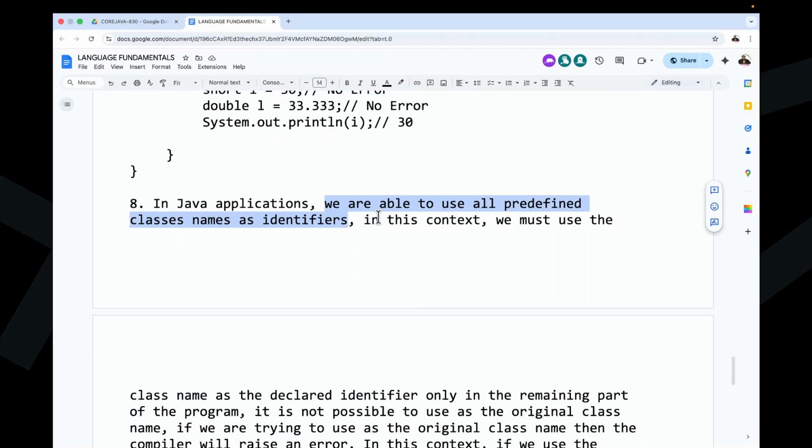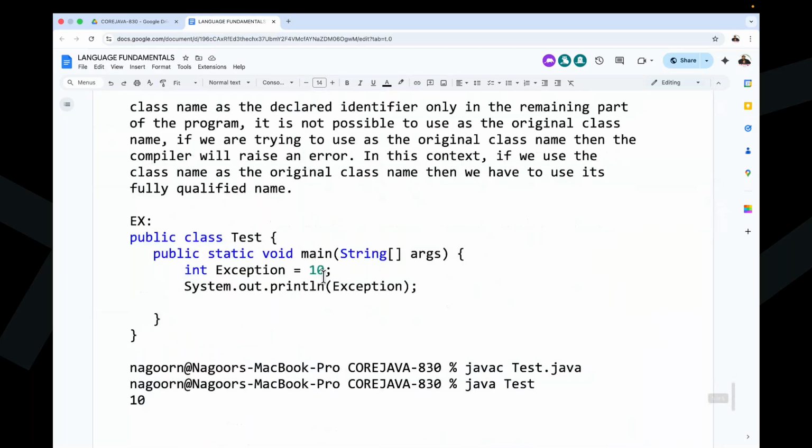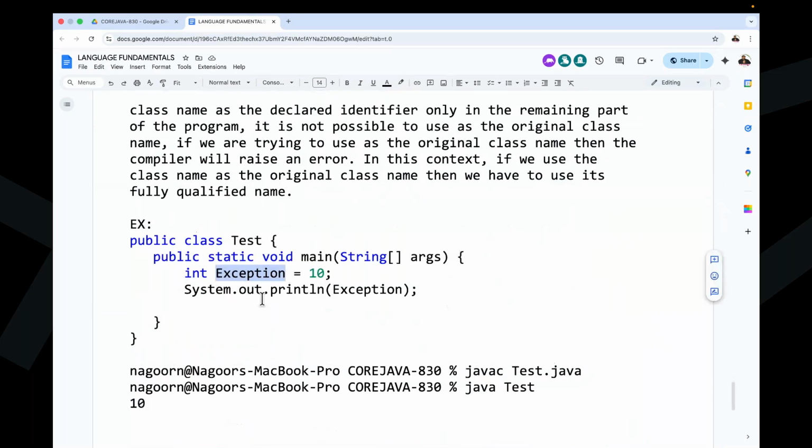Why is Exception given as a name? There is a point here I'm trying to provide. One predefined class name I have to take to declare as an identifier. That is the reason why I have taken int exception. Previously I declared int a is equal to 10. In place of a, I am declaring the Exception class name as an integer variable, just to show the proof. Not only Exception here, any class we can take.